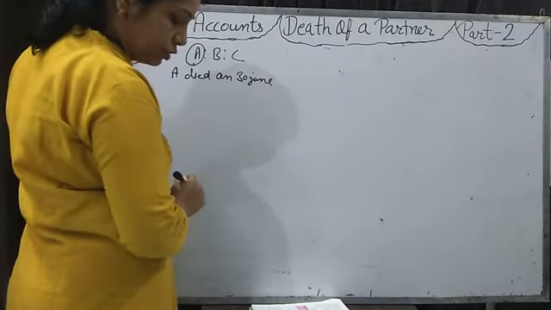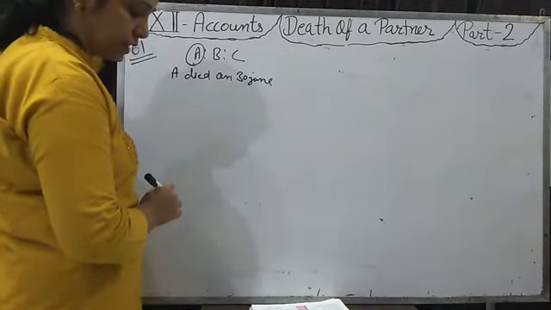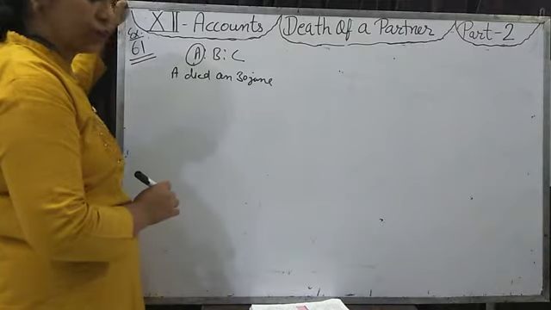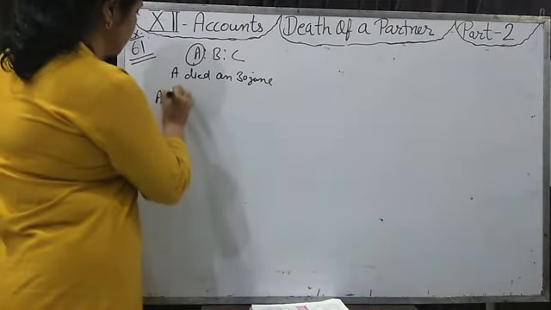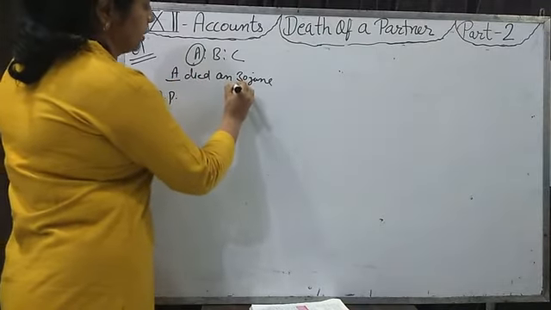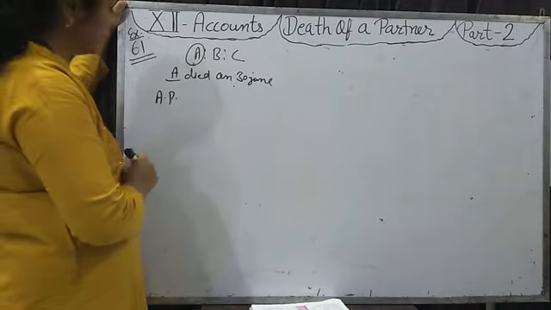2018. According to the agreement, the share of profit of the deceased partner up to the date of death is calculated on the basis of the average profit of the last 5 years. So the profit of A we will calculate up to 30th June on the basis of the average profit of the last 5 years.